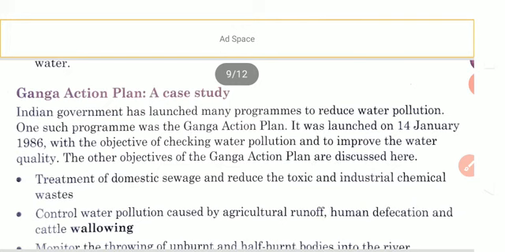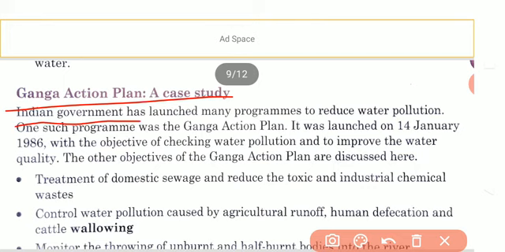At the same time, this water is polluted by sewage, industries and urbanization, and it has a bad effect on the health of living beings, be it plants, animals or human beings. So a plan has been passed to make the Ganga pollution free, and this is called the Ganga Action Plan.